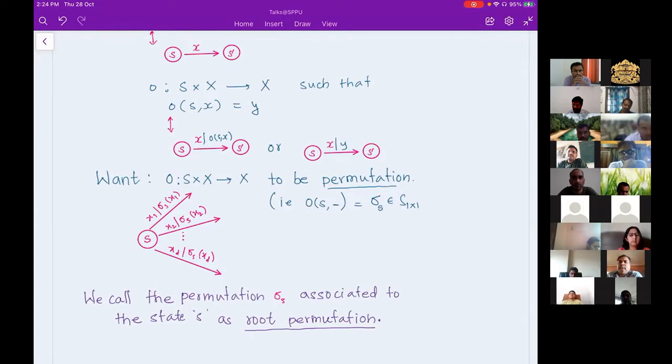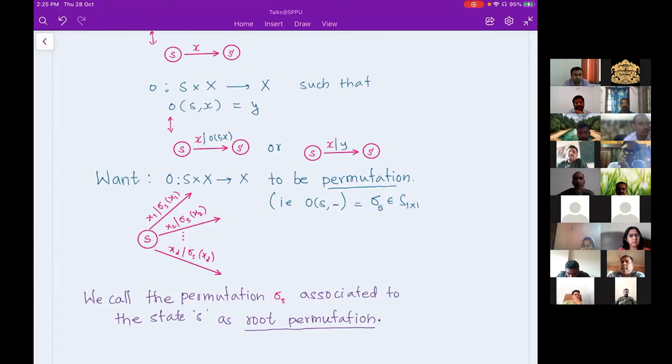So possibly you will have |X| edges, and each edge is labeled, as an input symbol, by one of the letters from your alphabet. And as an output map, I'm considering a permutation sigma. The output will be the image under that permutation of the input symbol. That's how I'm looking at it.